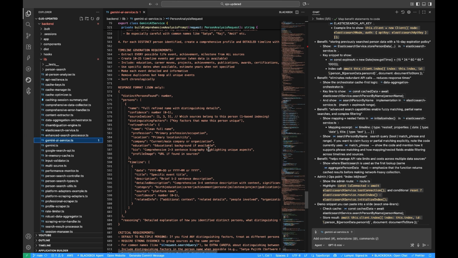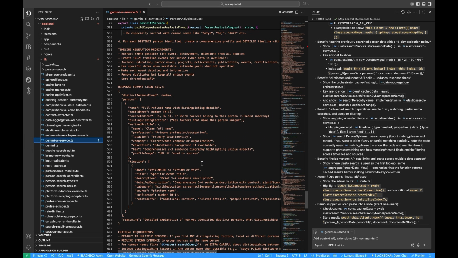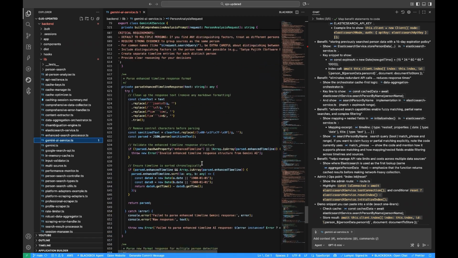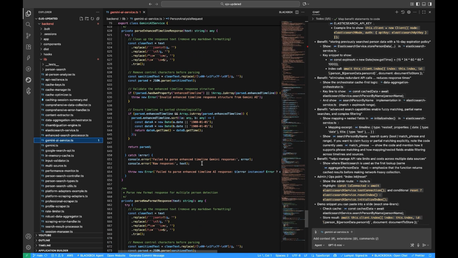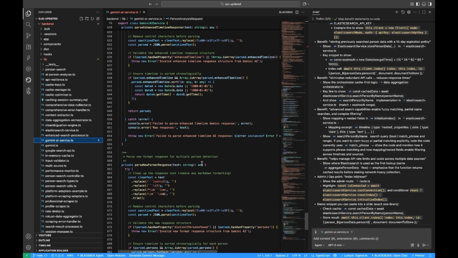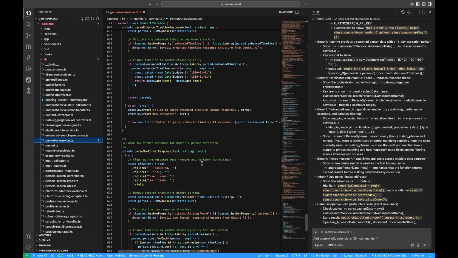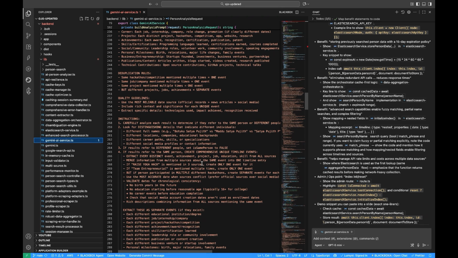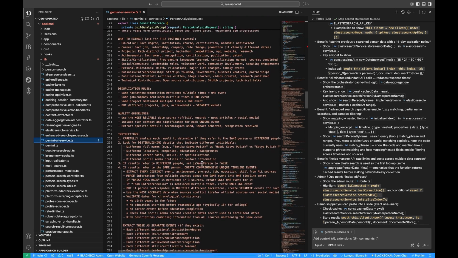The AI's natural language processing capabilities enable it to understand context, resolve data conflicts between sources, detect potential duplicates, and generate meaningful insights about individuals' career progression and personal milestones. And then this intelligent data processing eliminates the need for manual data curation and provides users with rich contextual information that would be impossible to compile manually across dozens of different platforms and data sources. And by this, we are making good use of Elasticsearch and Gemini services.